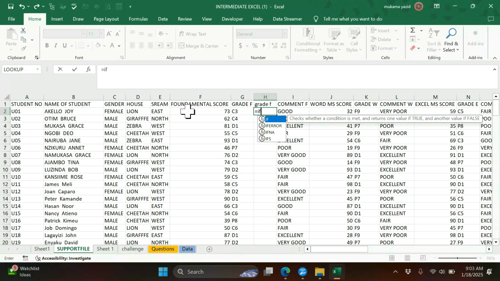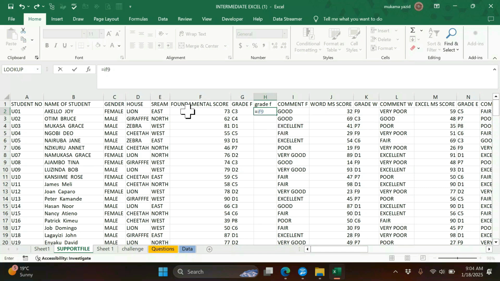So with IF we are going to use nested, writing an IF within an IF. Now with IFS, you just write it once and you keep writing the arguments. That is the only difference. But the same logic, the same knowledge. If you understood the first one, you can even do this one, IFS. It is in fact very simplified compared to the other, which means someone just needs to tell you to do this and you just enjoy the IFS. So let us begin with this, and we open the bracket.